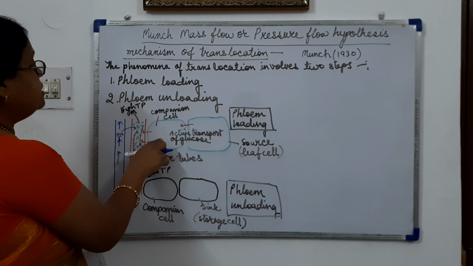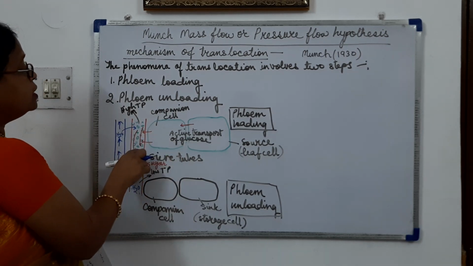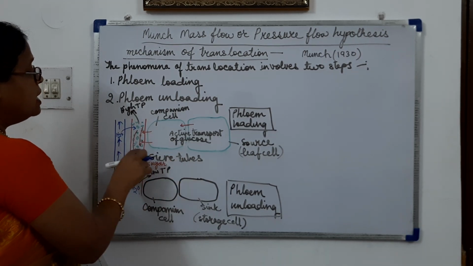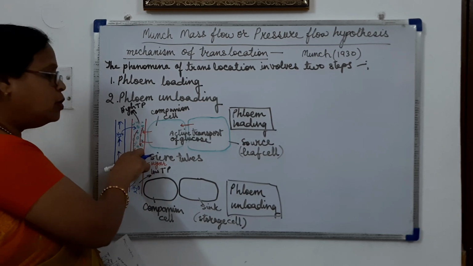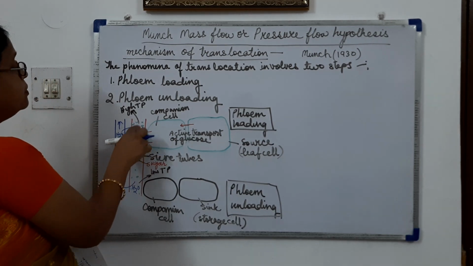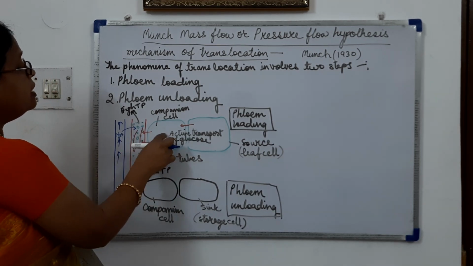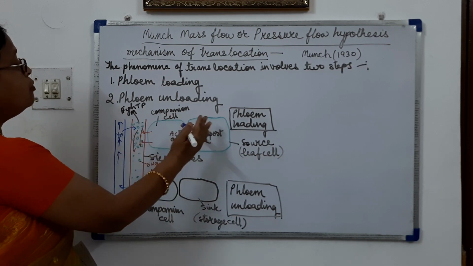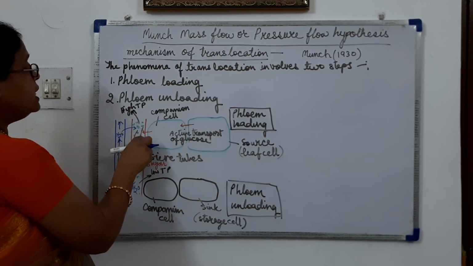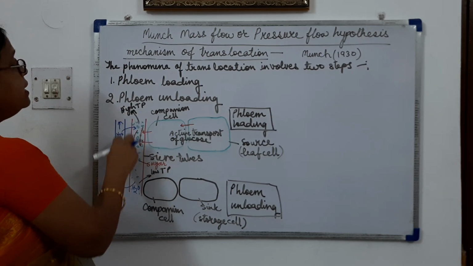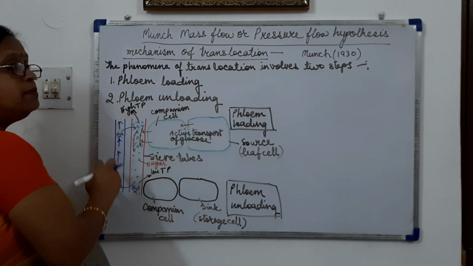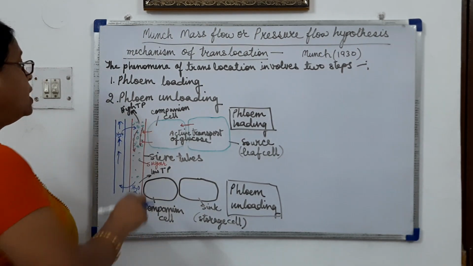From the companion cell, the food enters into the sieve tube elements of the phloem. Now, due to the movement of glucose molecules here, high turgor pressure develops in this region.